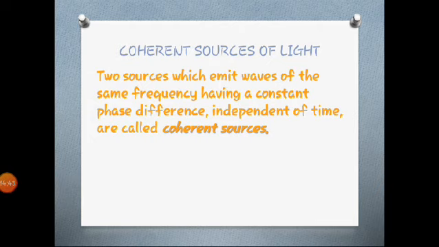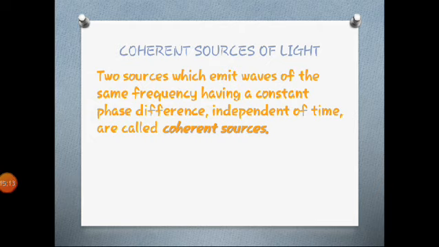So the condition to get an interference pattern is that the 2 sources emitting light waves in forward direction should emit waves of the same frequency, having a constant phase difference independent of time, and they should also be in the same phase. So this will give you an idea about coherence, that is nothing but coherent sources.